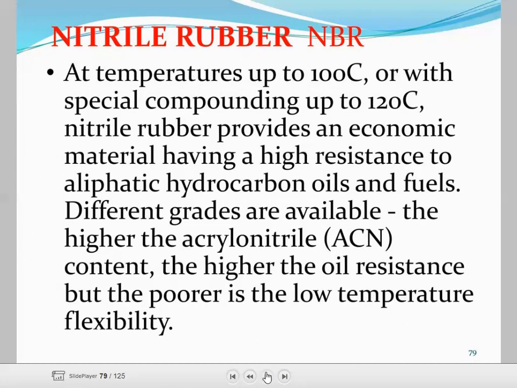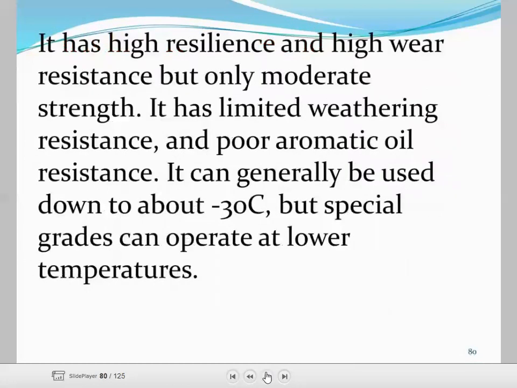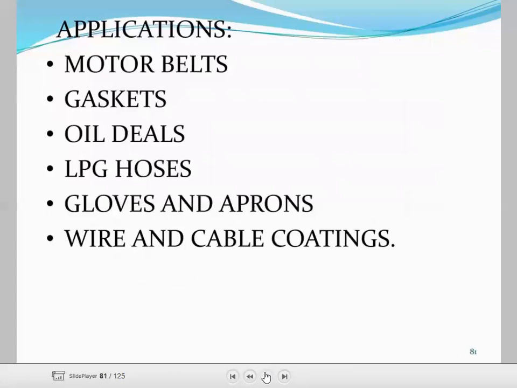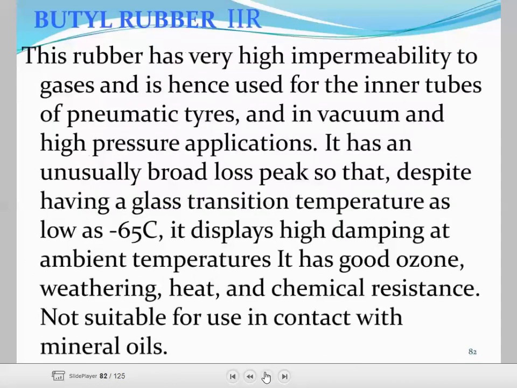Different grades are available. The higher the acrylonitrile content, the higher the oil resistance, but poorer the low temperature flexibility. Application: it is used in motor mounts, gaskets, oil seals, LPG hoses, gloves and aprons, wire and cable coating. Next one is butyl rubber. This rubber has a very high impermeability to gas and is used for the inner tubes of pneumatic tires and in vacuum and high pressure applications.